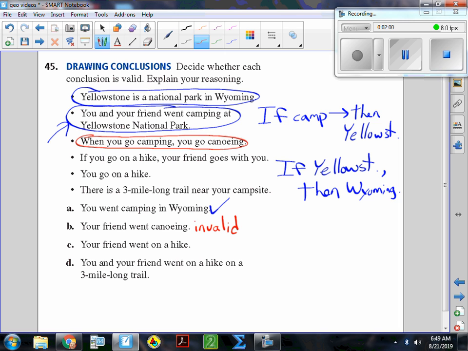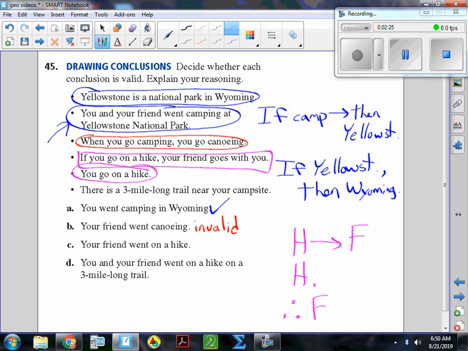The third one says your friend went on a hike. So right here, I'm going to put it in pink. If you go on a hike, your friend goes with you. So write that one symbolically. If you go on a hike, then your friend goes with you. The statement right underneath that says you go on a hike. Therefore, your friend goes with you. That's the law of detachment.